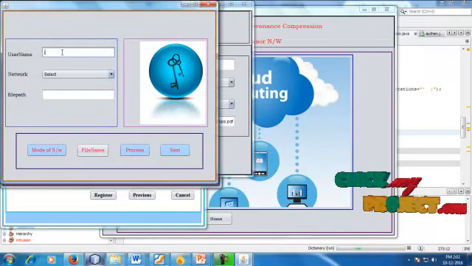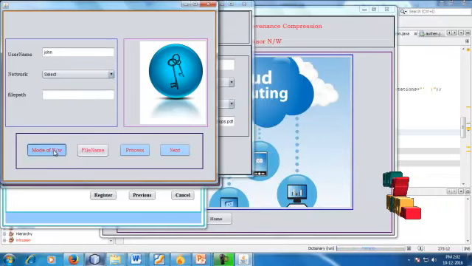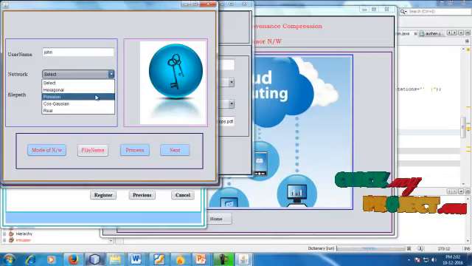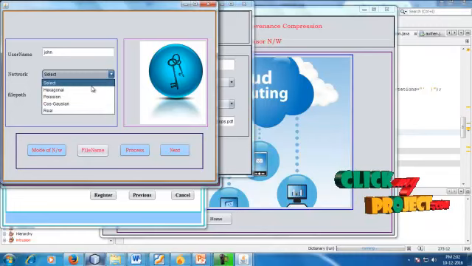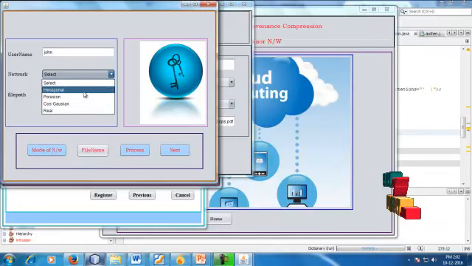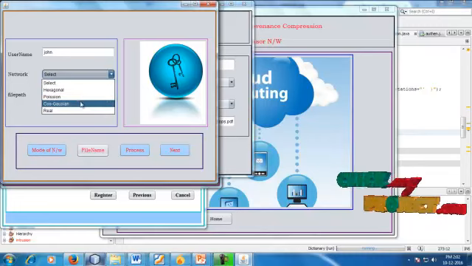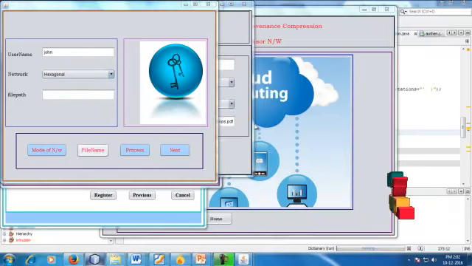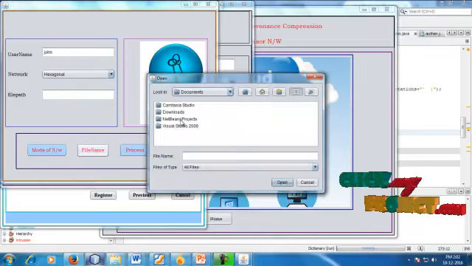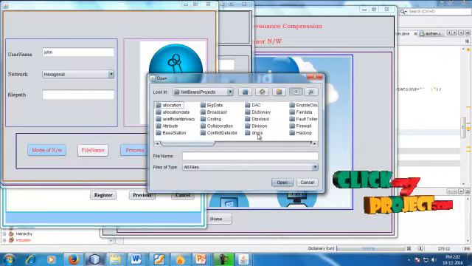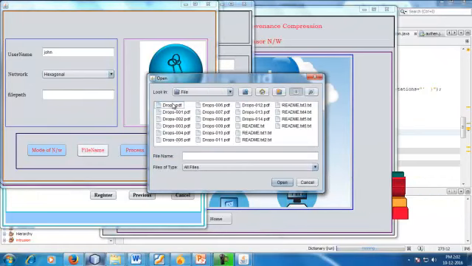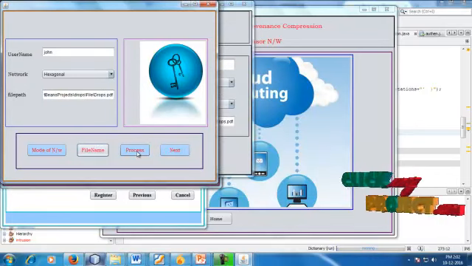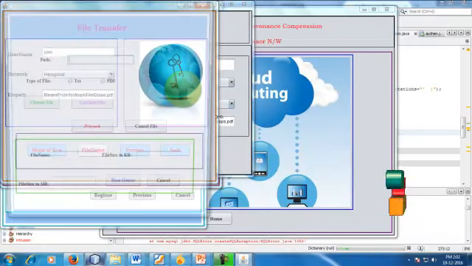The next one is the username John. Select the nodes, the mode of network. So these are some types of networks: the hexagonal, Poisson, Gaussian, and the real networks. Choosing the hexagonal is one of the types. So file path, again choosing the particular file. So this is our file. When I click process, the data is successfully stored into the database.